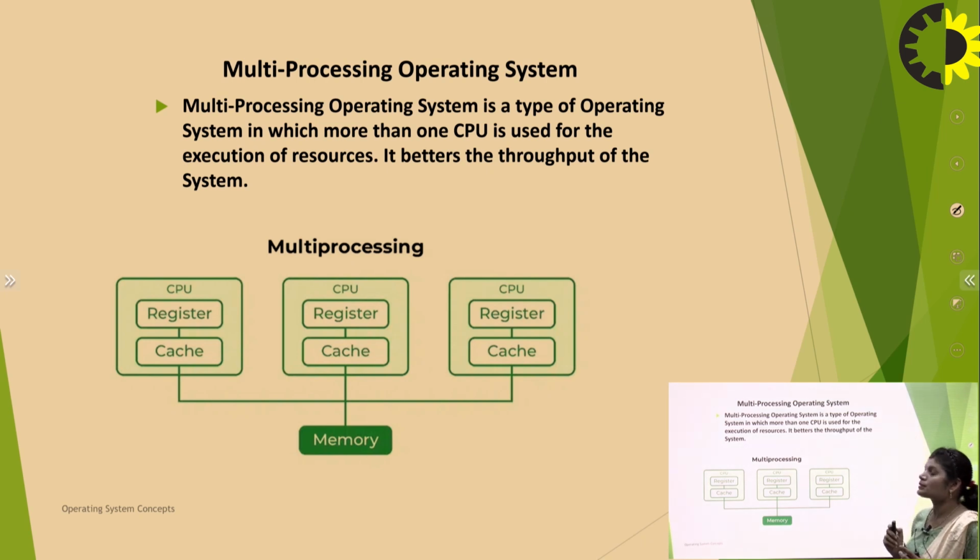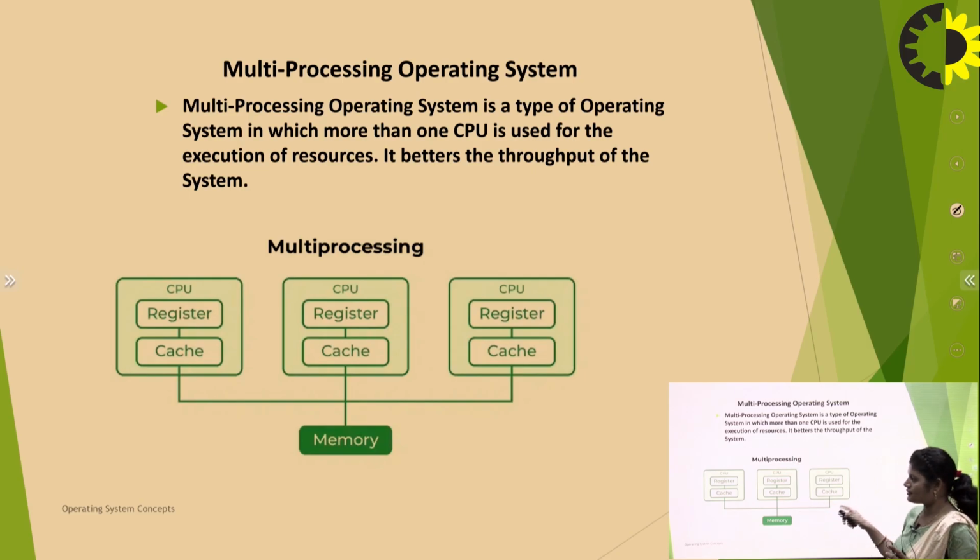Multiprocessing operating system is a type of operating system in which more than one CPU is used. In a multi-programming operating system, we use only one CPU and a number of processes. But in a multiprocessing operating system, we have a number of CPUs, more than one CPU. You have two CPUs, three CPUs, or more for performing tasks, in which more than one CPU is used for the execution of processes. It is better than the throughput of the system. So here throughput is increased compared to the multi-programming operating system.